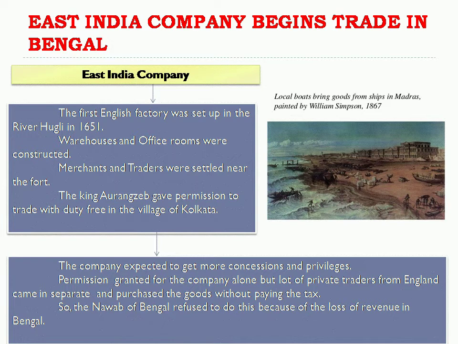because in the offices and all they want to stay. Not only warehouses and office rooms, they also made some settlements for merchants and traders to stay. So merchants and traders were settled near the fort. So at this time, the king Aurangzeb gave permission to trade duty free in the village of Kolkata.